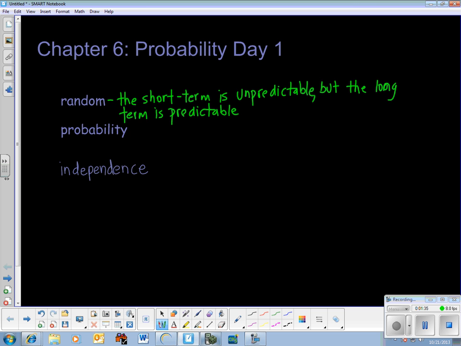Any of the numbers on the roulette wheel are all possible. We're going to do a little calculator simulation of a spinner. Anything's possible. I have no idea what's going to happen. Yet in the long run, I can tell you depending on how long I watch, with some degree of certainty, what's going to happen percentage-wise in the long run. The official definition says we call a phenomenon random if individual outcomes are uncertain, but there is nonetheless a regular distribution of outcomes in a large number of repetitions.